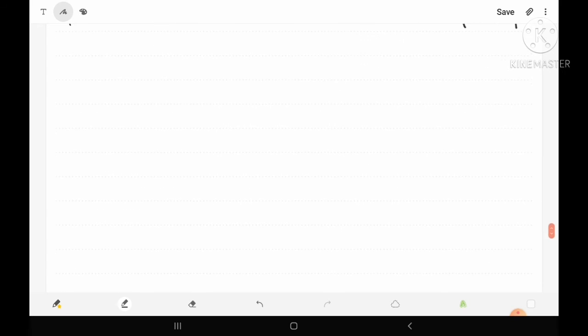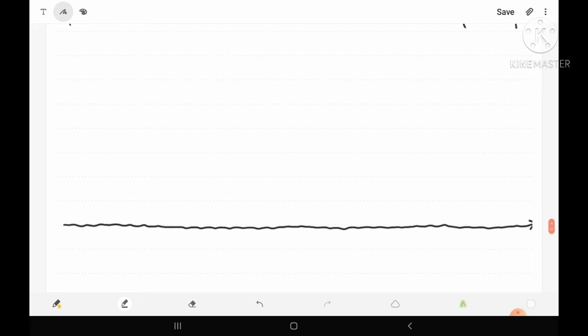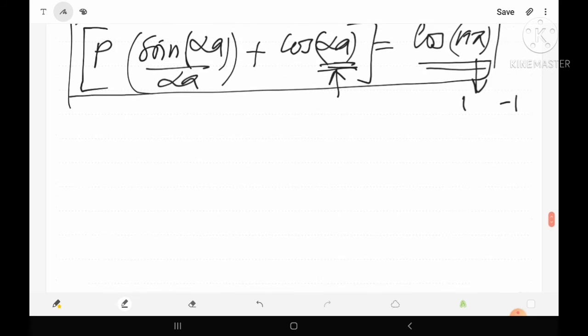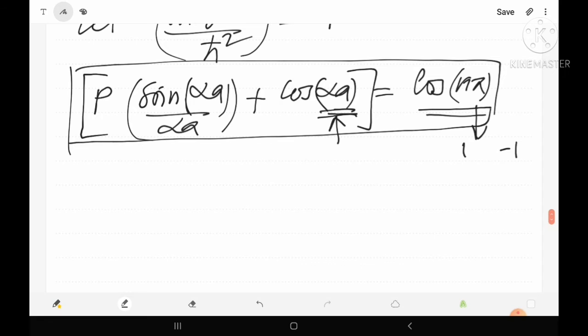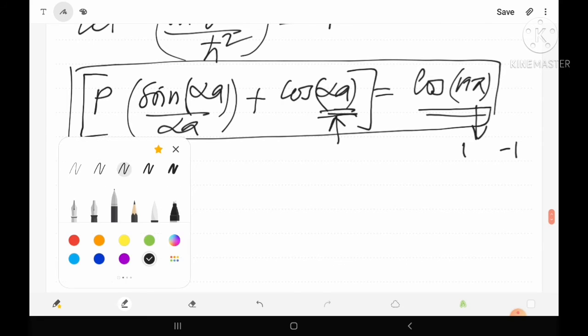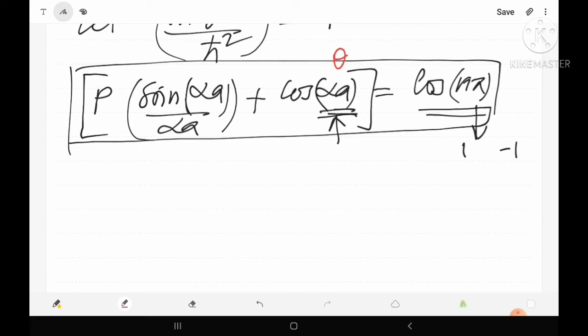So let us draw a horizontal axis, and along this axis let us consider the value of alpha a. The value of alpha a plays the role of theta here, so the value of theta may be positive or negative.